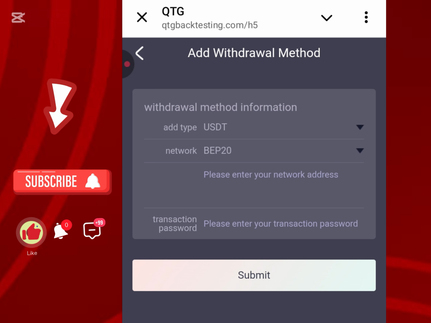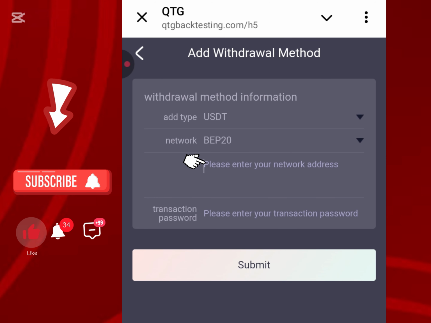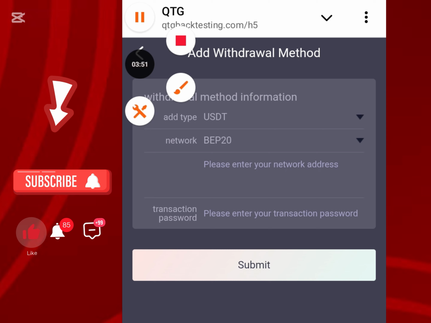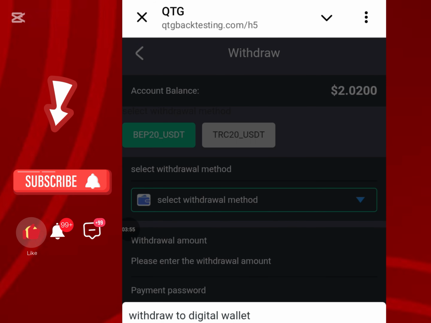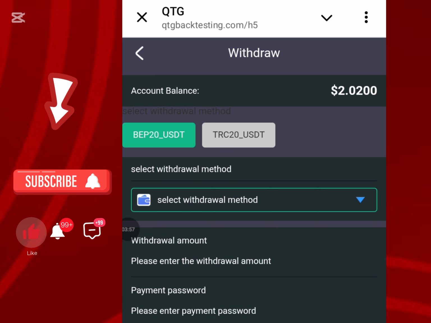So when you are done with that, all you need to do is to paste down the address on this bar and then you click on submit. After you are done with that, your address is already there. You understand? So after you are done with that, the next thing for you to do is to come here and place your withdrawal. You come back to the withdrawal homepage. So if I want to withdraw now, all I'm going to do is to just click here my withdrawal amount. I want to withdraw everything because I'm going to be withdrawing everything on a daily basis.